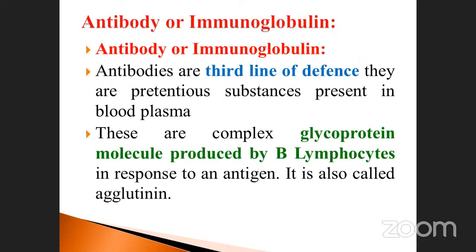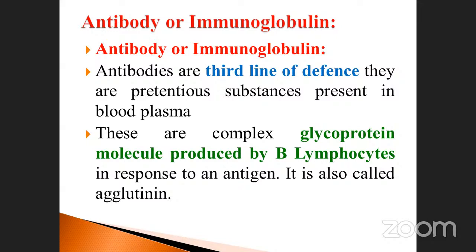The antibody, or immunoglobulin, is related to the antibody mediated immune system. The immunoglobulin is otherwise called antibody. So antibodies are the third line of defense. Once again, repeat: first line, second line, third line of defense. They are proteinous substances present in the blood plasma. These are complex glycoprotein molecules produced by B lymphocytes in response to an antigen. It is also called agglutinin.